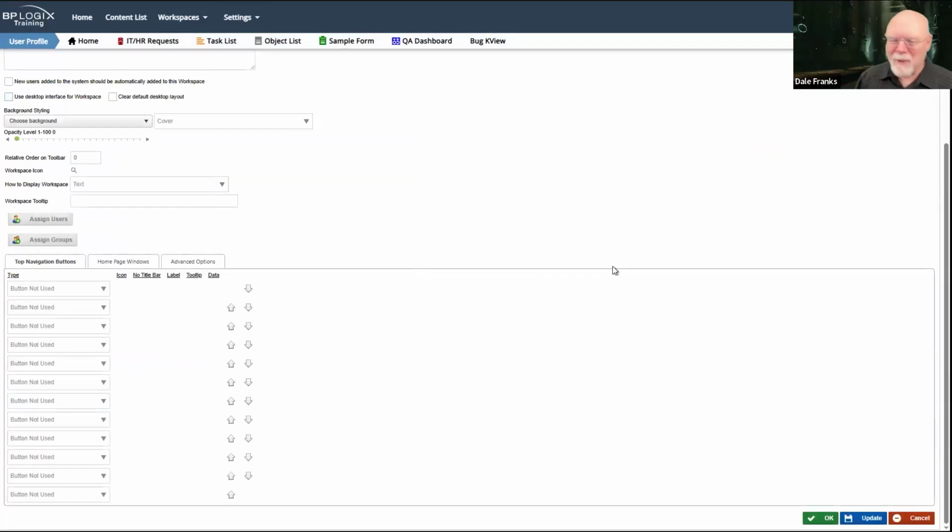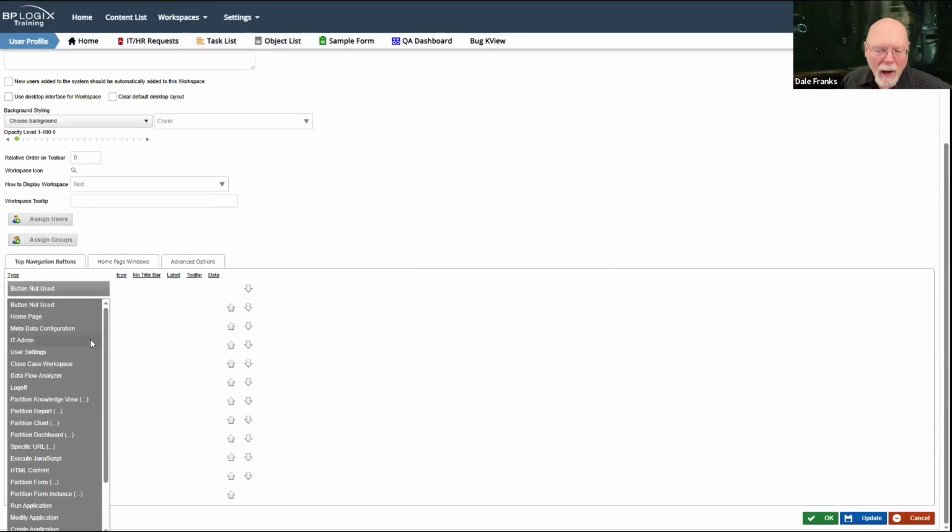I can back my way back up to the configuration. So you can create your own custom items. For the most part, you're not really going to use any of these items here. You're really going to concentrate in this section of the menu here, where the drop-down shows me my ability to pick a partition, knowledge view, report, chart, dashboard, form, or those three items. Those will be mostly what you're going to do.